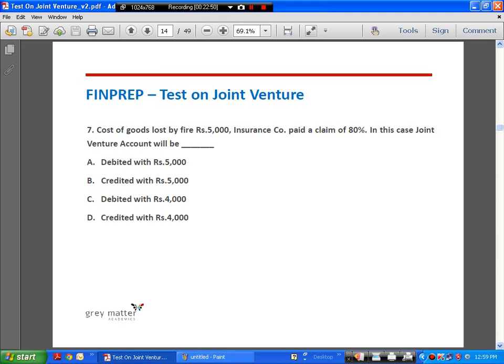Cost of goods lost by fire is 5,000. Insurance company paid a claim of 80%. In this case, the joint venture account, yes.